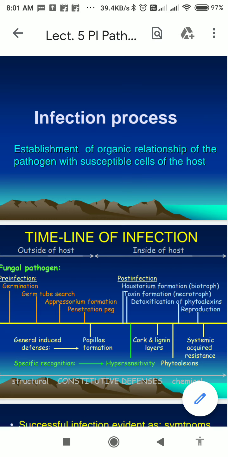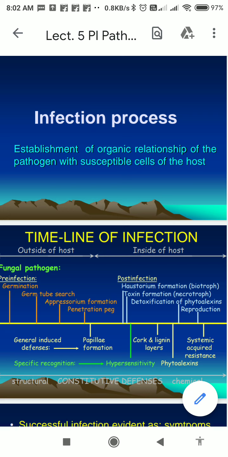However, effective pathogens are able to penetrate host cells, and after penetration, they are able to invade further and cause infection. Various pathogens invade the host in different ways and to different extents.